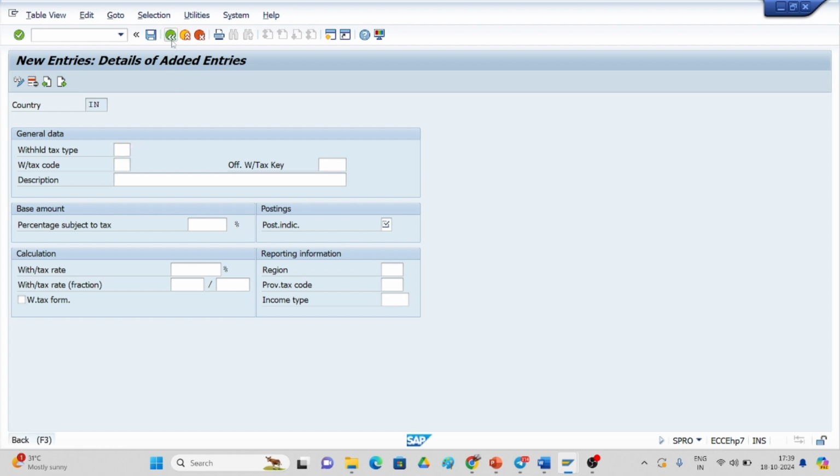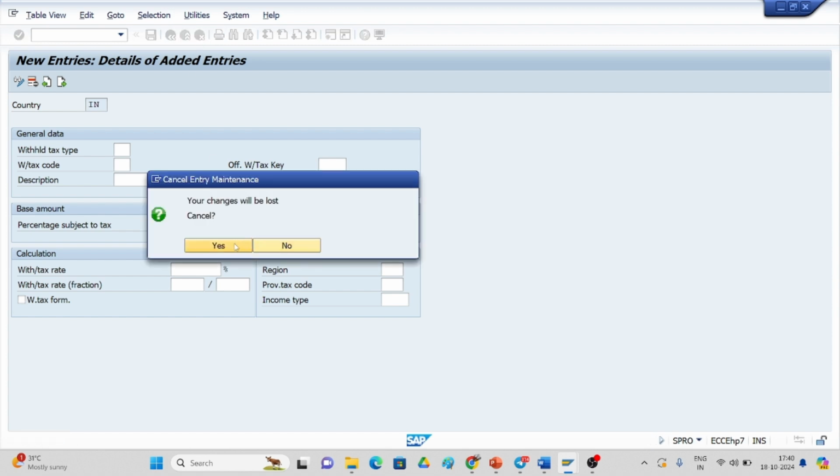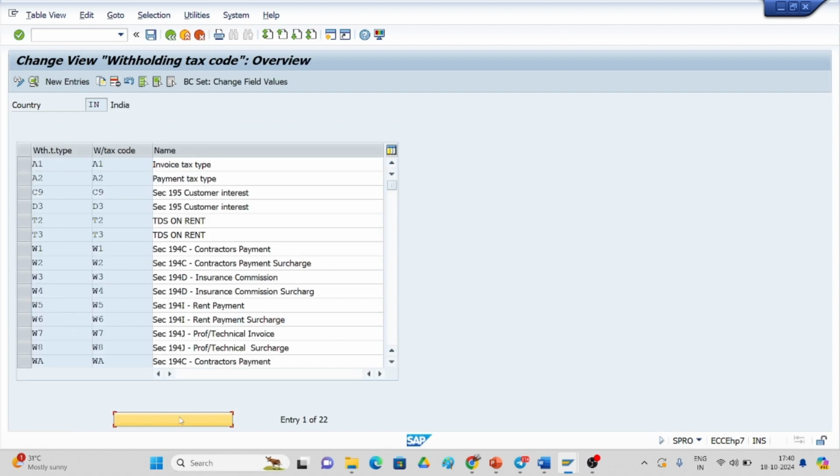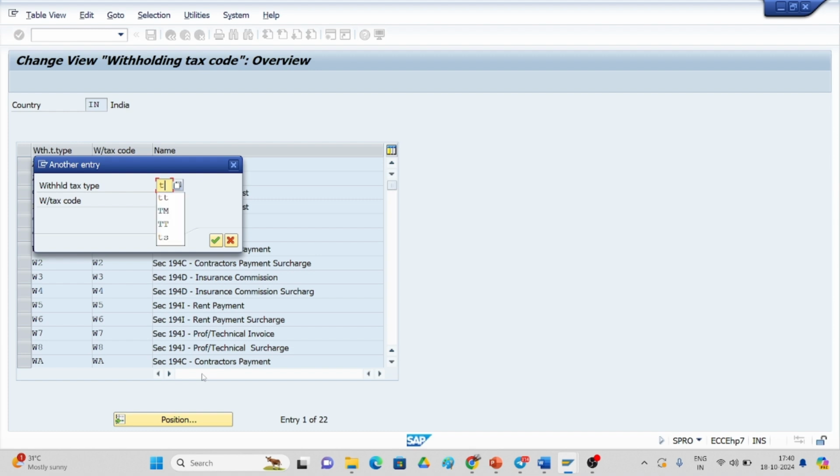I will show you again. Here if you take the position, I have given T2. I have created it already. Here you can go and see the T2.